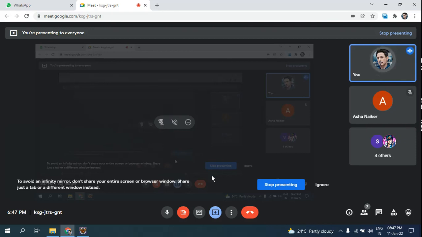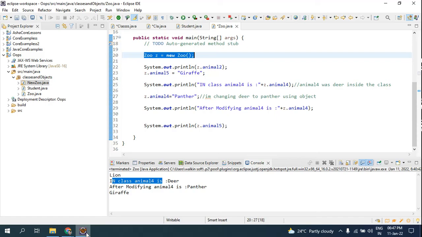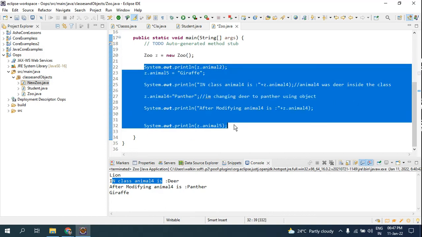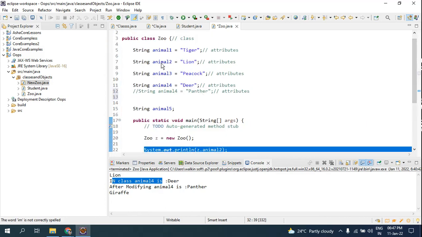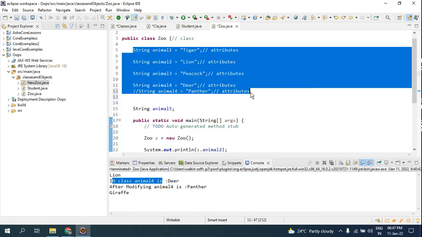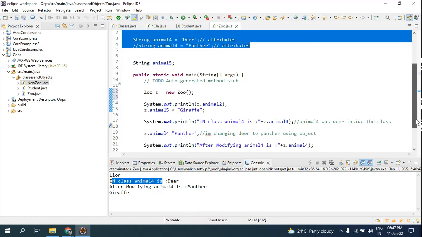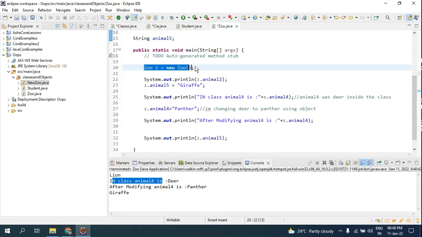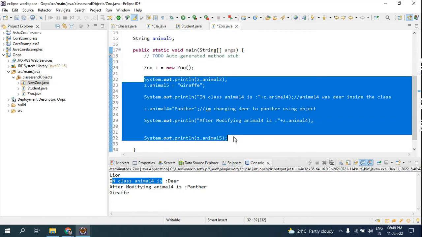Then, as I said with the example, everything is done here, like using the attributes, what all you can do with the object, what are all the functions you are able to do with the attributes. So these are all the attributes present in the class, and this is the object. Using the object, you get access, like you are going to change the value, assign the value, fetch the value. This can be done only by using the object.